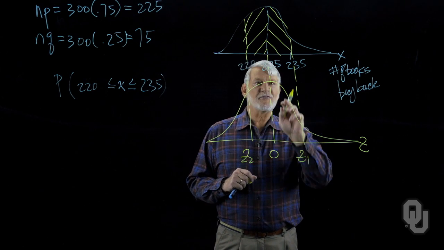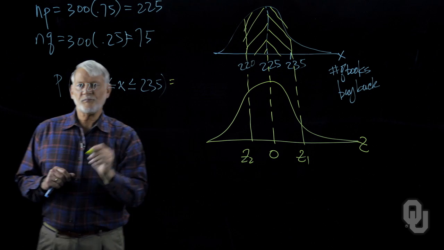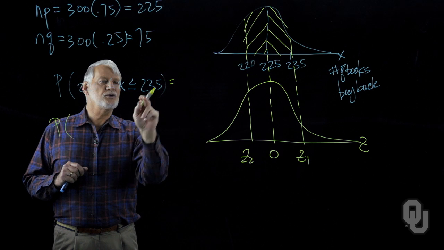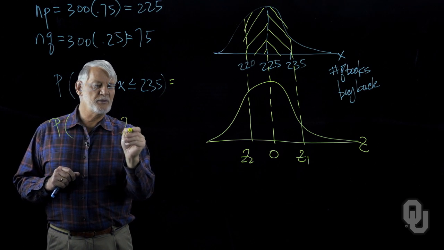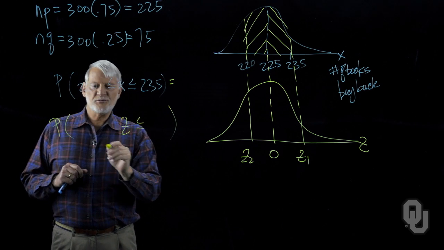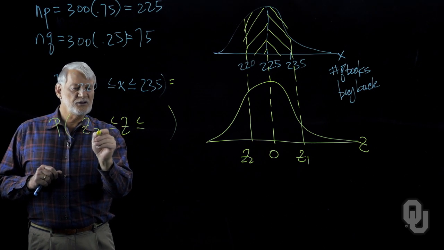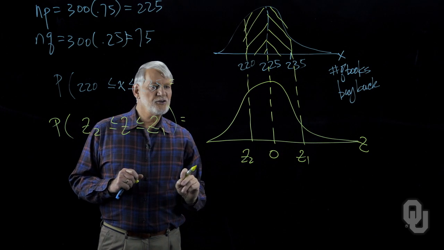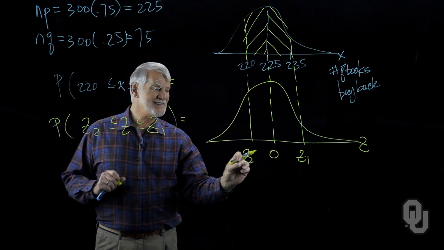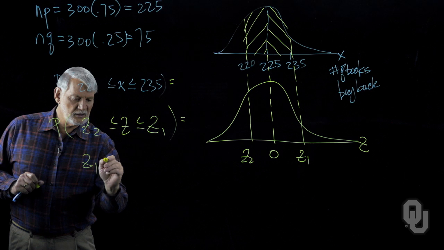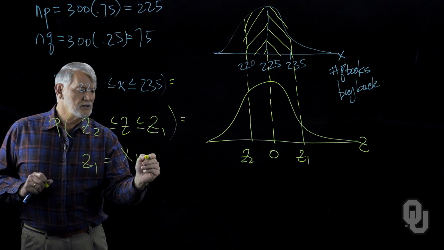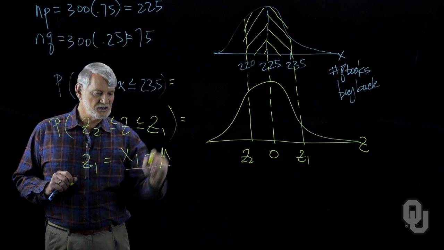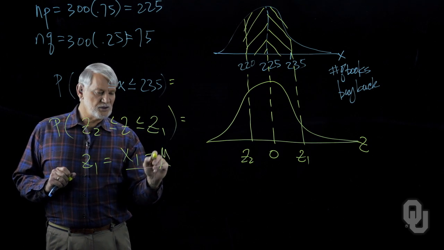We now take and find the following. The probability that x lies between 220 and 235 is equal to the probability that z lies between z2 here and z1 here. So now we have to calculate our two z values. z1 is going to be equal to x1 minus mu divided by the standard deviation of the sampling distribution.